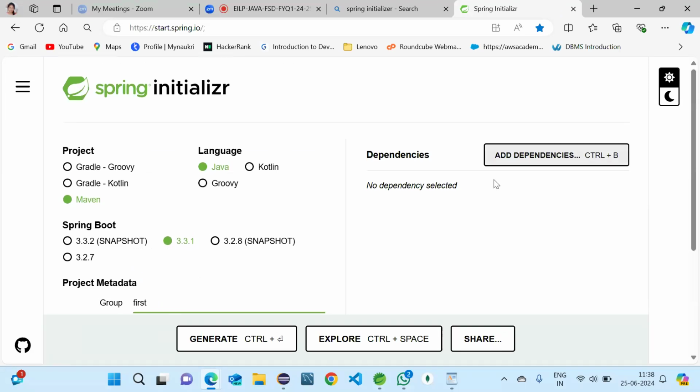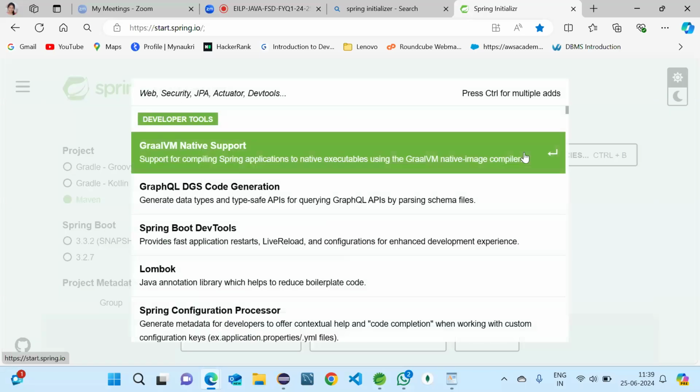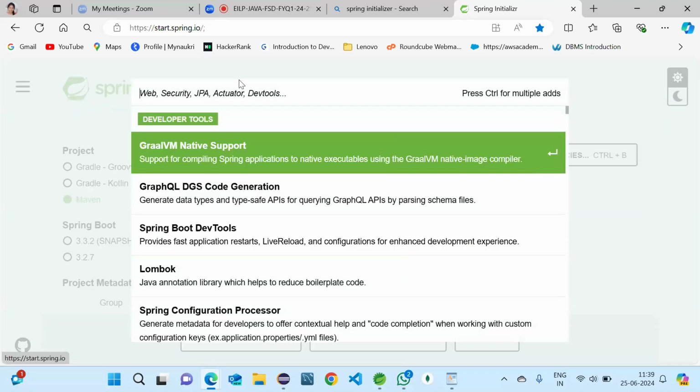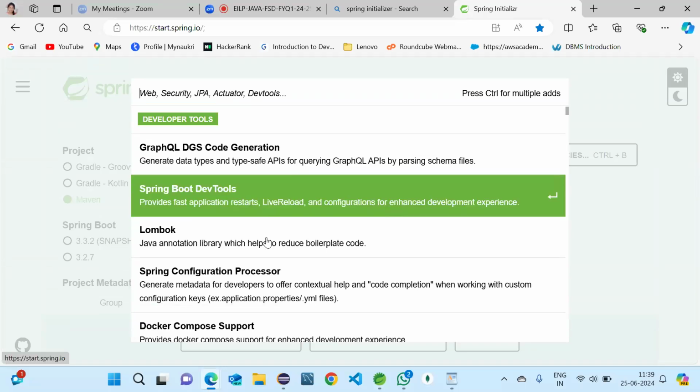So here you can see dependencies. If you click on add dependencies, we can see most of the dependencies available, and we can search them and add them. So I will tell a few of the dependencies we mostly use and their uses. You can see Spring Boot DevTools is here. Till now, when we were running the project in Eclipse and did any change in the controller or Java file, we needed to restart the program again.